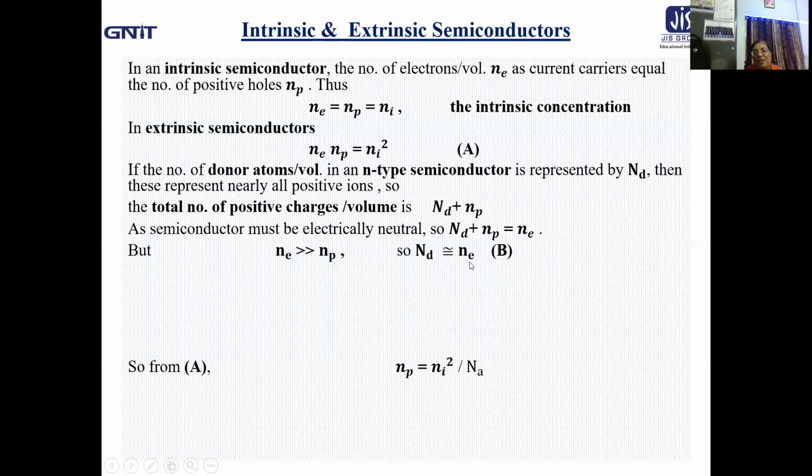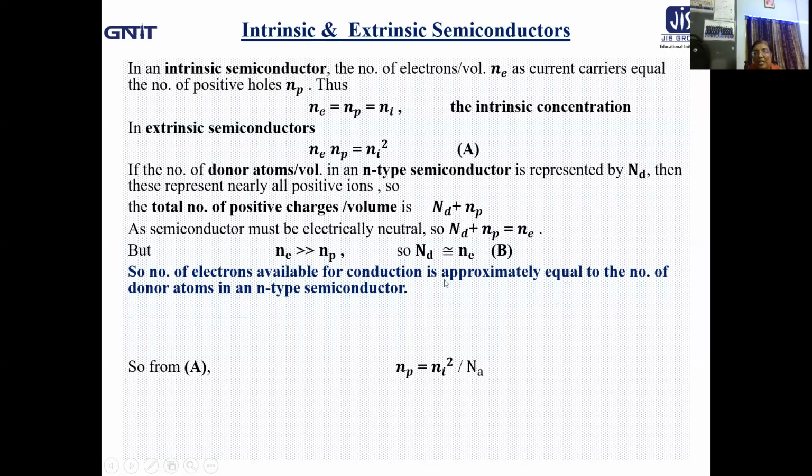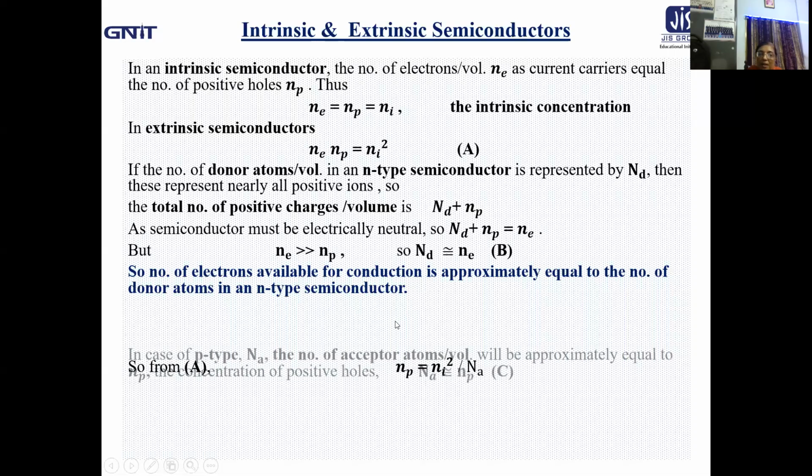A very important conclusion we can draw now is that the number of electrons available for conduction is approximately equal to the number of donor atoms in an n-type semiconductor.